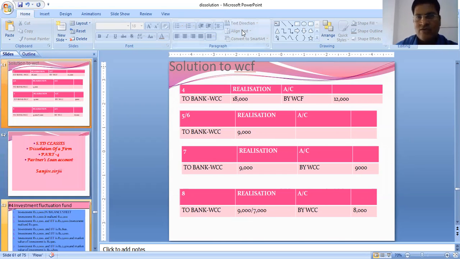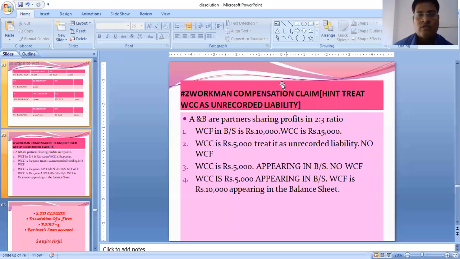Now, students, I'll give you a homework which you need to do. In this homework, I have given you one extra type of entry. WCC is 5,000 appearing in the balance sheet. WCF is 10,000 appearing in the balance sheet. Both WCC and WCF are appearing in the balance sheet. You will simply close WCC as a recorded liability and then make the payment.